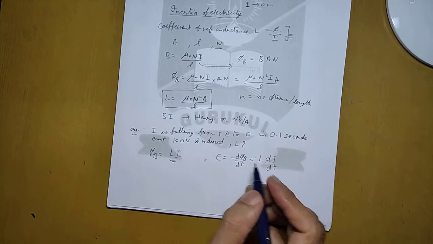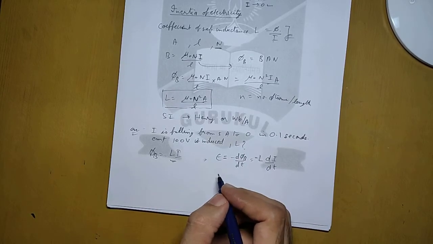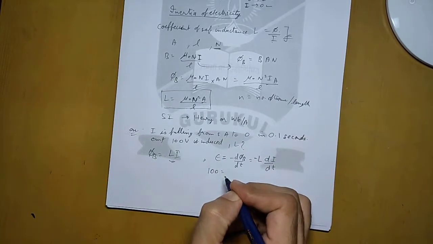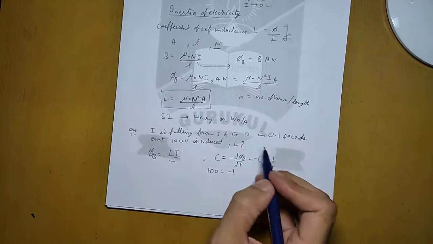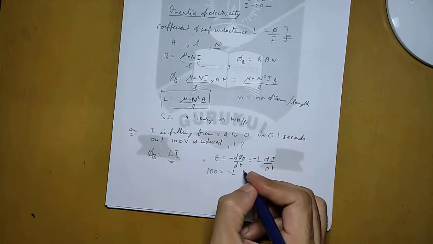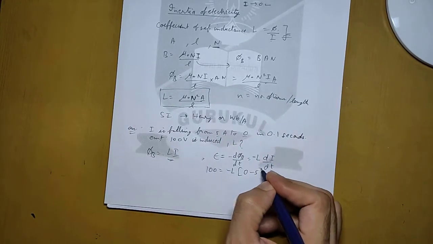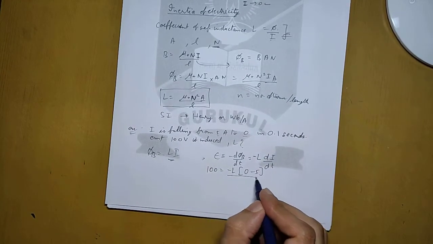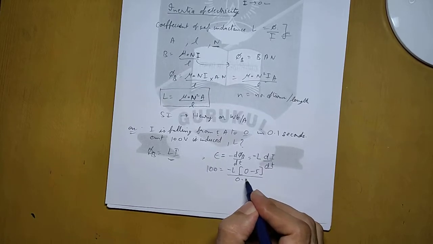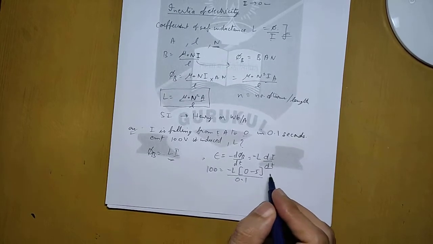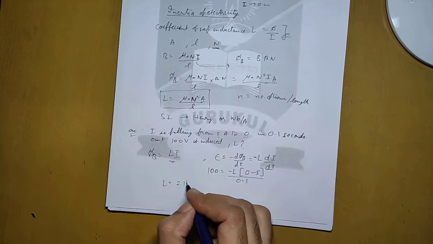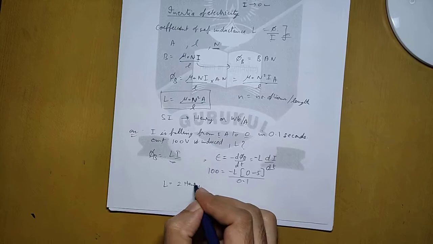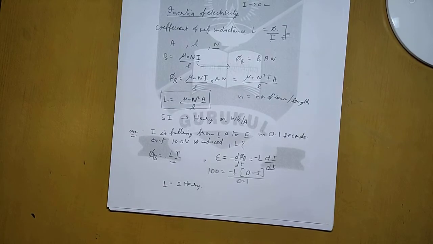So if we put the values, then EMF is given 100, minus L, change in current is final value minus initial value. So final value is 0, initial value is 5 amperes, so it will be 0 minus 5 upon the time taken for this change to occur, which is 0.1 second. Now if we calculate this, you can find the value of self inductance as 2 Henry. So this is the self inductance.